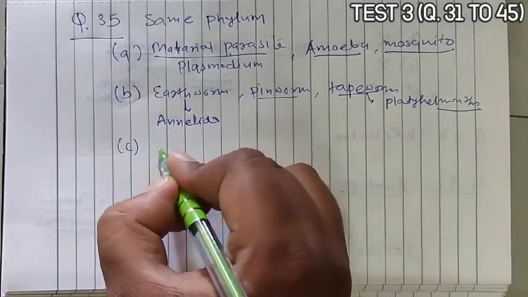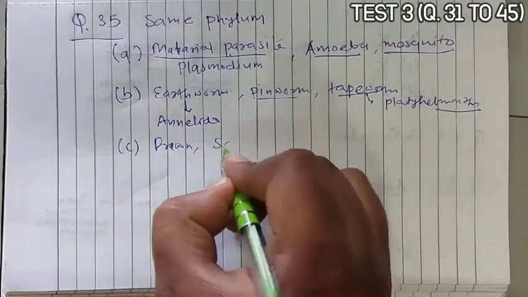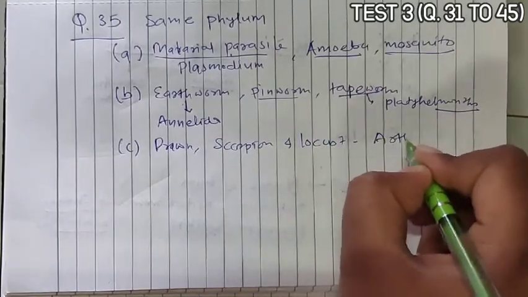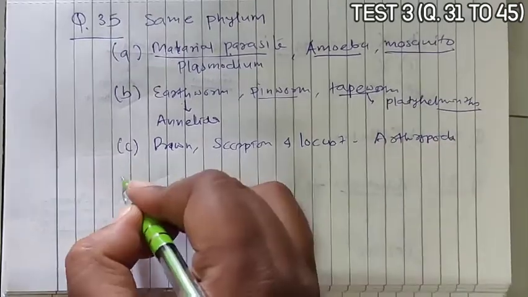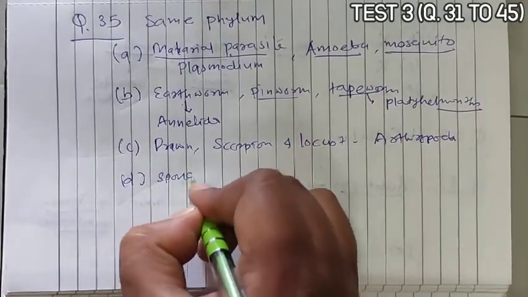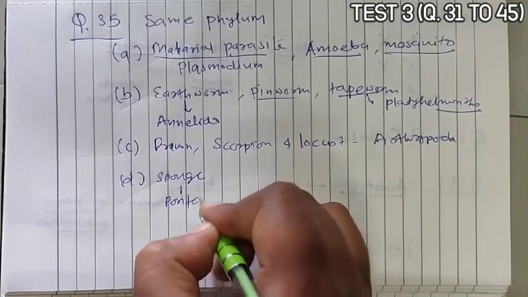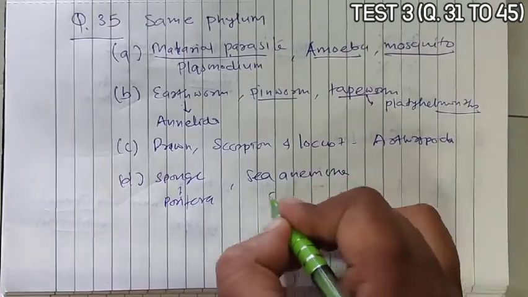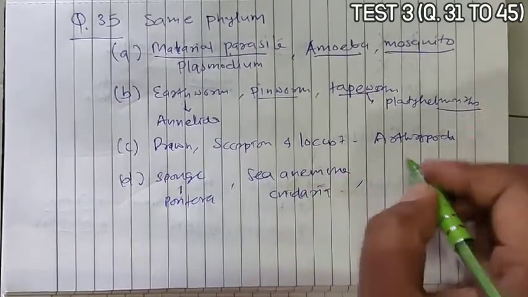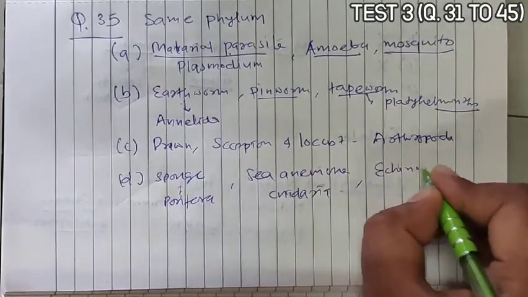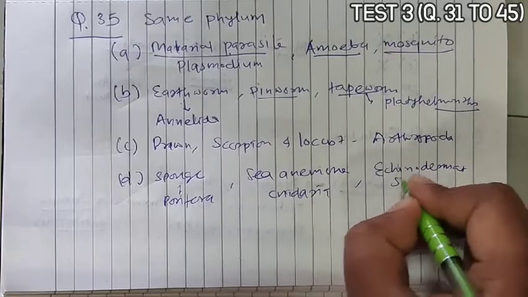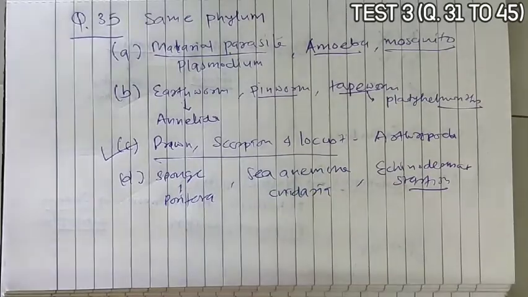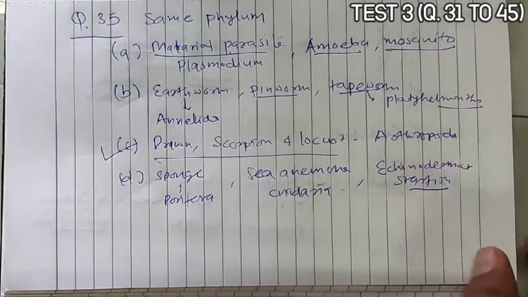Option C, prawn, scorpion, and locust. They all belong to Arthropoda. And option D, sponge belongs to Porifera, sea anemone belongs to Cnidaria, and starfish is the given example of Echinodermata. So option C is correct: prawn, scorpion, and locust all belong to the phylum Arthropoda.